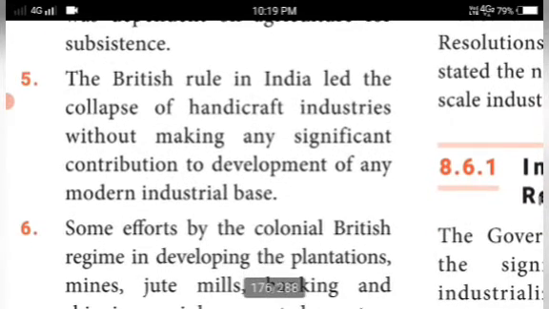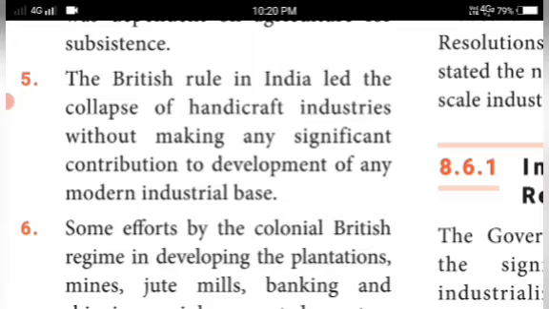British rule in India led to the collapse of handicraft industries without making any significant contribution to the development of any modern industrial base. They didn't build any modern industrial base here. They drained all the resources from India for the benefit of Britain, their motherland.